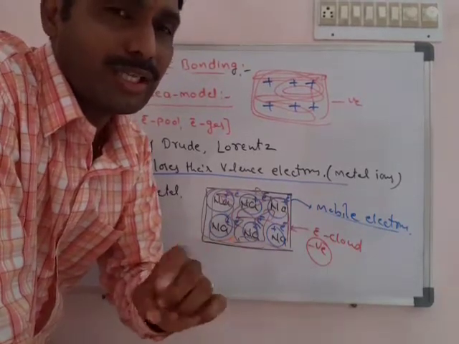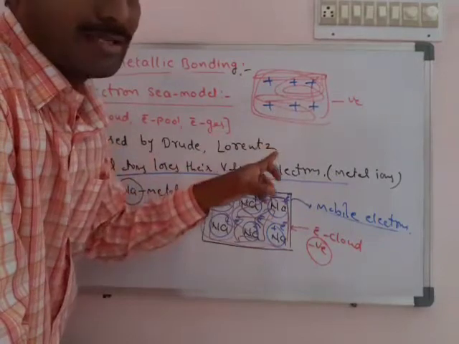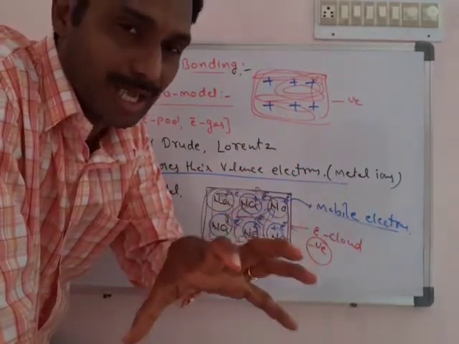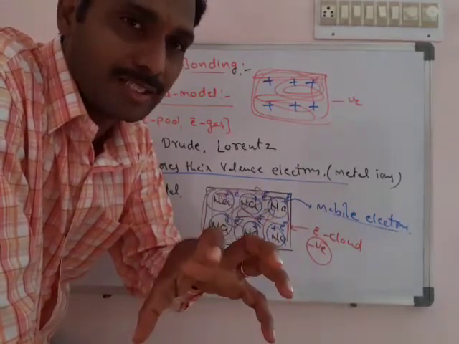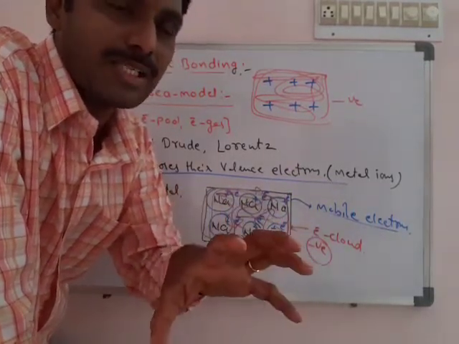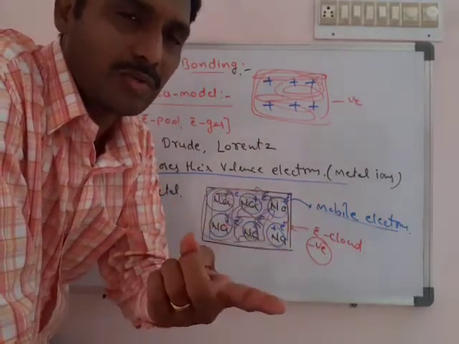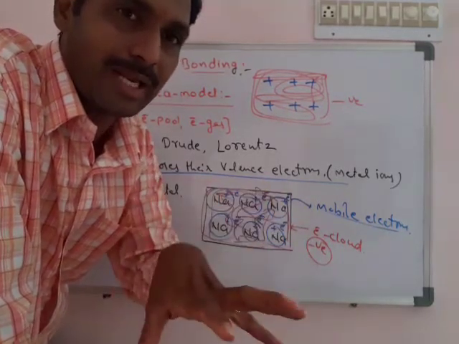But how did they create the plus and minus? All are plus metal ions, perfectly fixed. All these metal ions are fixed in the negative atmosphere created by the electrons. The electrons also belong to those metal atoms.